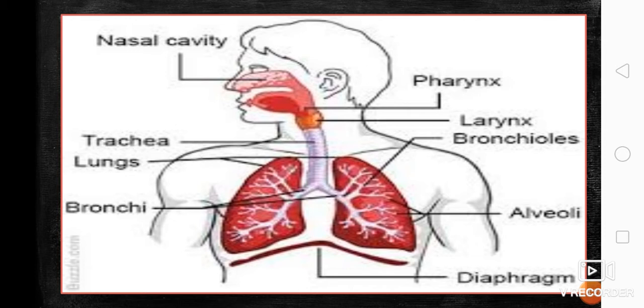And below the lungs, we have a muscle, which is the diaphragm, that contracts when we inhale and exhale. It contracts and then rests when we inhale and exhale. So that is the purpose or the functions of the parts of the respiratory system.